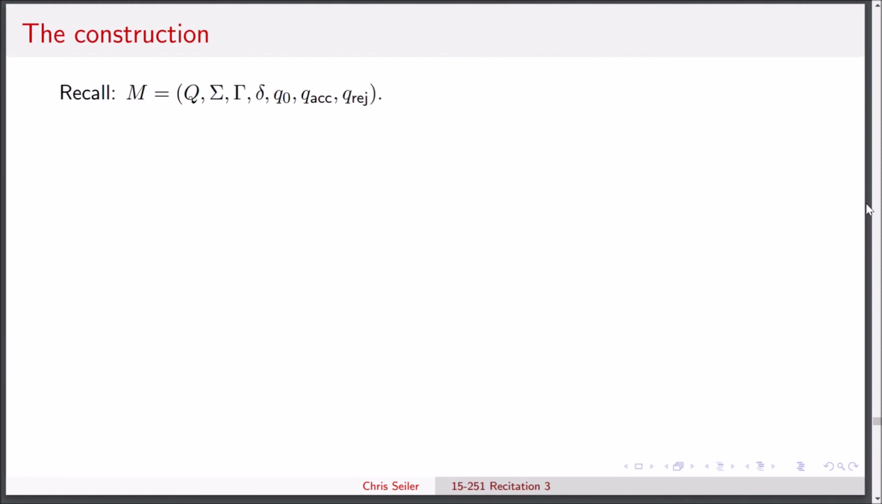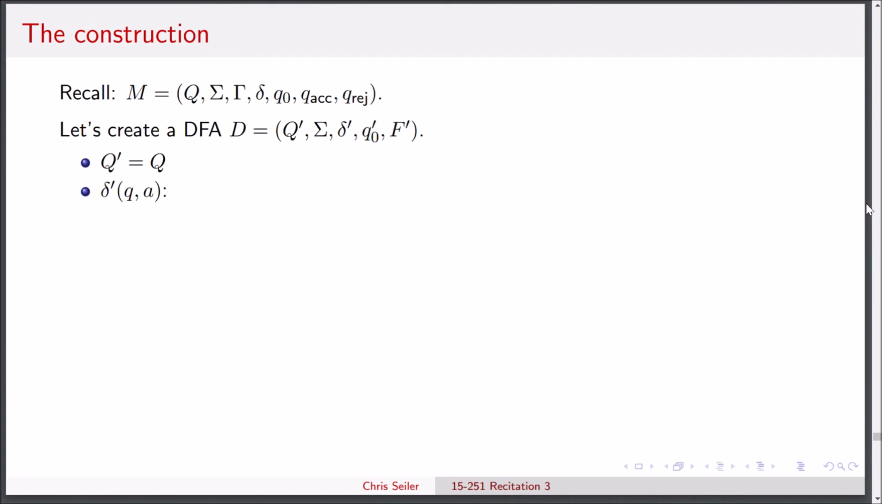Recall that M is given by some 7-tuple like this, and we want to create a DFA 5-tuple based on this 7-tuple. Now, we're going to use the exact same state set that we did before because we want to transition from one state to another state from the original TM. Now let's think about how we want to construct the transition function.